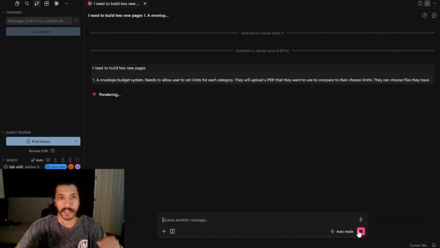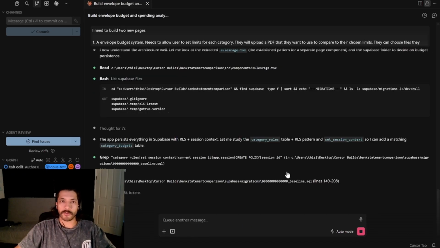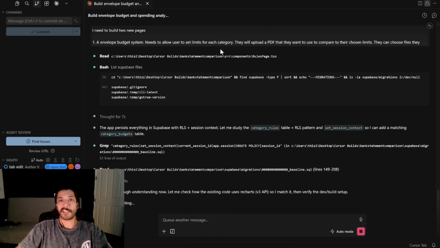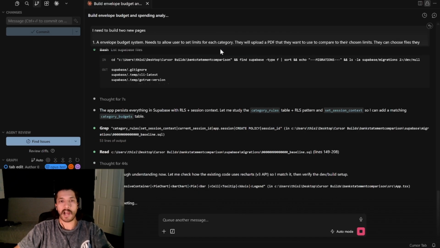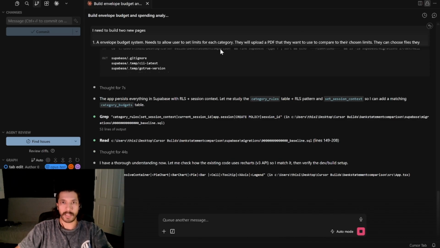So we're going to set that to run. This is taking a minute because the way I instructed it, I had given it no previous context. It's going through and reading all my code base as well as my database architecture so it can understand how to pull in the information, create these pages, and then build out the stuff. It is actually a pretty decent feature addition, which is why I specifically chose this, because I want to see how these models handle this big prompt differently, if at all.